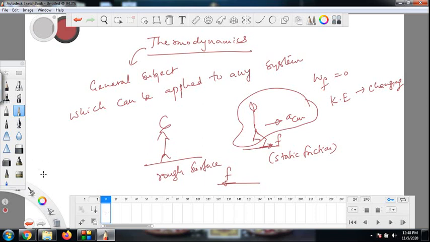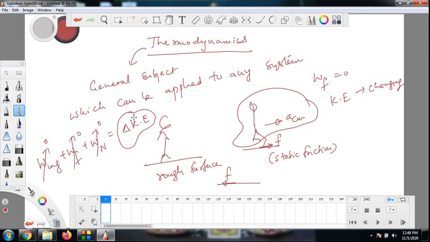So if you apply the work energy theorem, you get a very strange thing. Work done by mg plus work done by friction plus work done by normal, these are the only three forces acting, should be the change in kinetic energy. Work done by mg, let us say, is zero on the whole. Normal acts on the foot which is at rest on the ground, so work done by normal is zero, because the displacement of the point where normal acts is zero. Friction is static, acting at a point on the foot which is at rest, so again this is zero. But kinetic energy is changing. A person at rest suddenly starts moving, so his center of mass has some velocity, so there is some kinetic energy. So you see the work energy theorem is failing here in a certain sense.